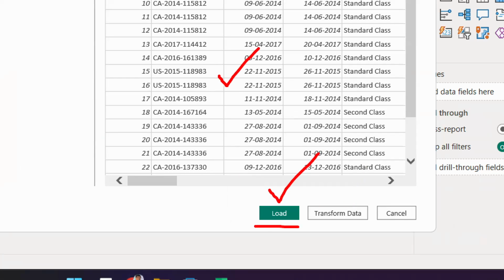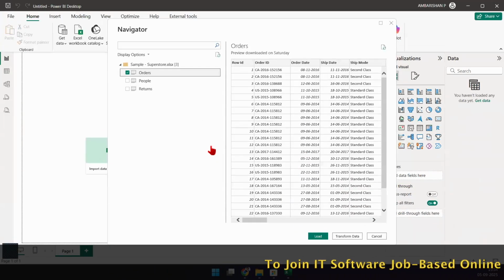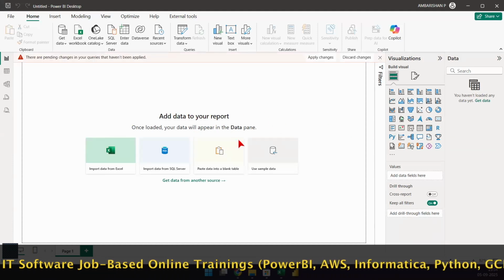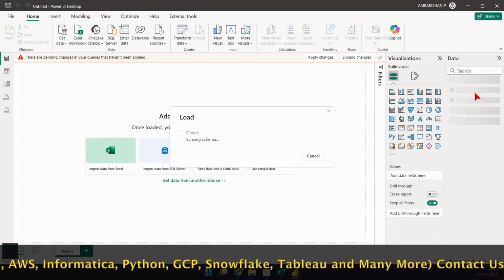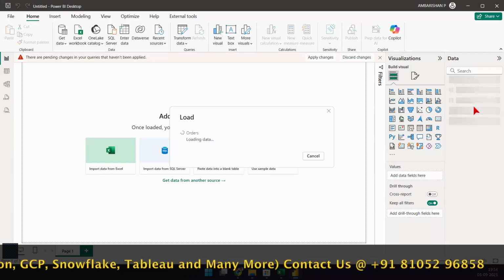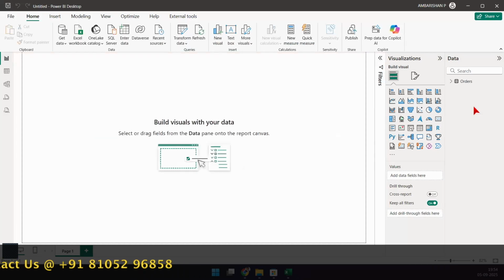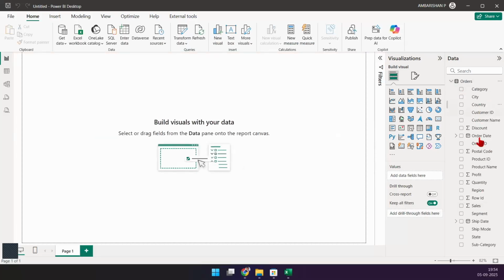So let's go ahead and click on the load button, and we'll take that data into Power BI. Look at it, it will start loading things. It will read all of that detail and then load the data into Power BI. That's our first way to get to our data. Okay, good. So click on it, expand it, and you see that the data is all there.